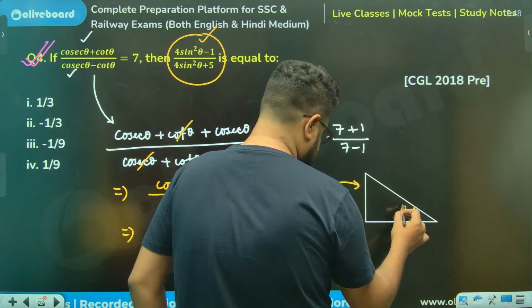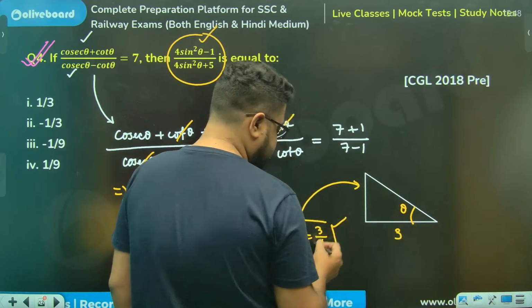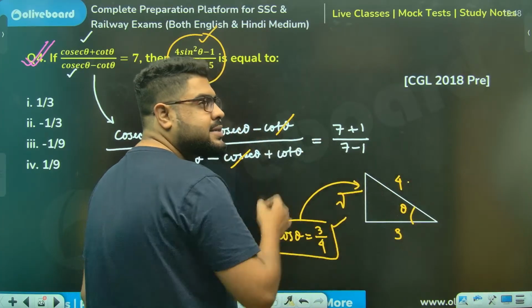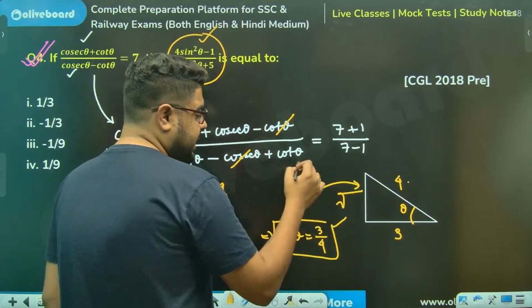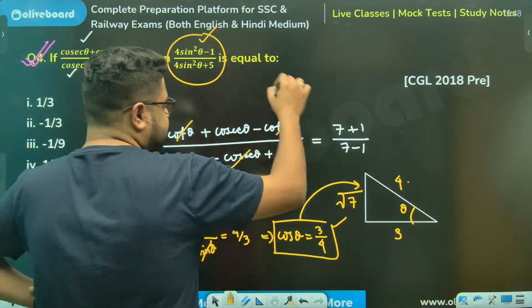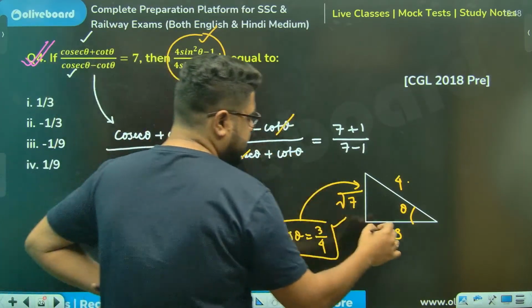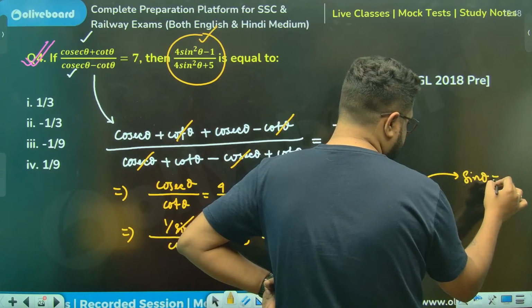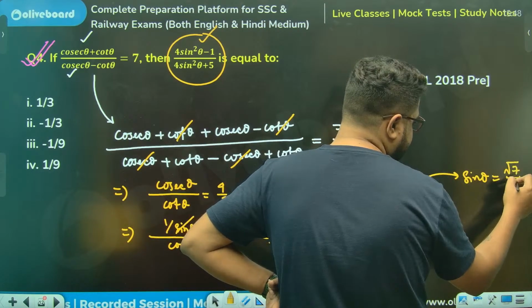So this is theta, this is 3, this is 4. This will be how much? 4 square minus 3 square, 16 minus 9, that is 7, sir. Now that means sine theta will be, let me write it here only, root 7 by 4.